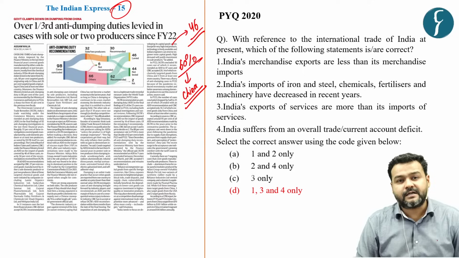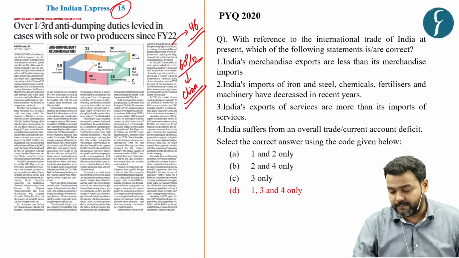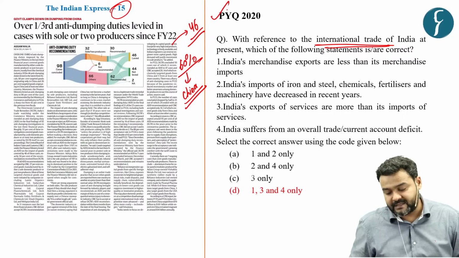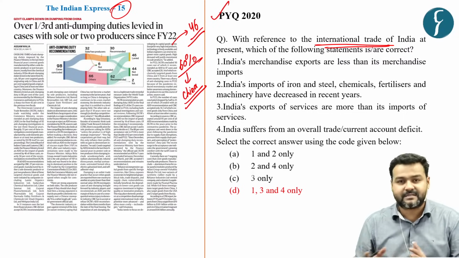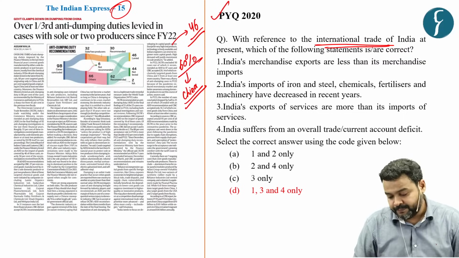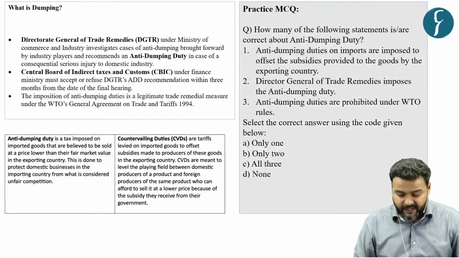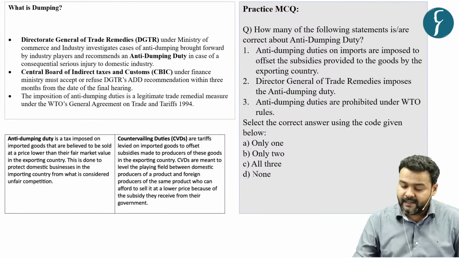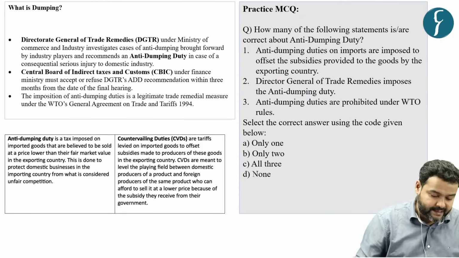International trade and related information is important for the UPSC examination, as in 2020, UPSC asked a question based on various data related to imports. So here we have taken up a question based on anti-dumping duty. Before that, let us understand what is anti-dumping.